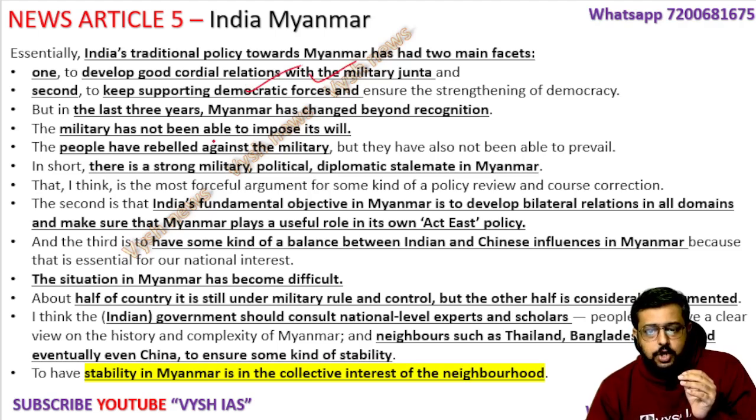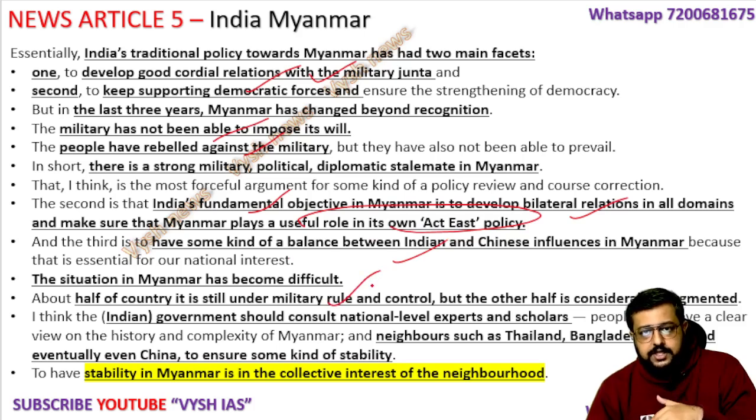The military has not been able to impose its will in recent times, and people have rebelled against the military. So that is the reason India's fundamental objective in Myanmar is to develop bilateral relationship in all domains and make sure Myanmar plays a useful role in our Act East policy which we have. Okay, we used to have that Look East policy. Now it has become Act East policy, and Myanmar is a very important part of that. So that is why we have to have a balance between how India and China are influencing Myanmar. Okay, and the situation is very difficult. Half the control is with the military, half the control is with this PDF.